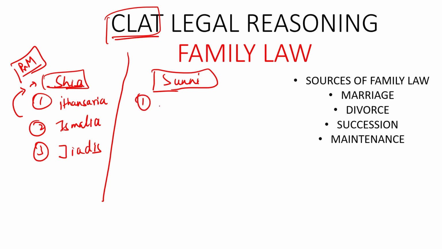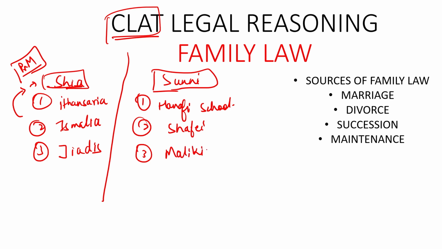The first one being Hanafi school, second one being Shafi'i school, third one being Maliki school, and the fourth one being Hanbali school.